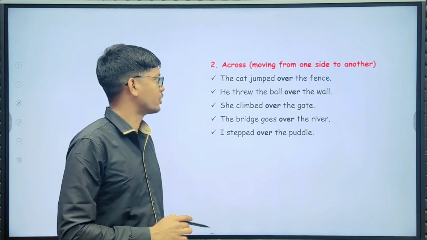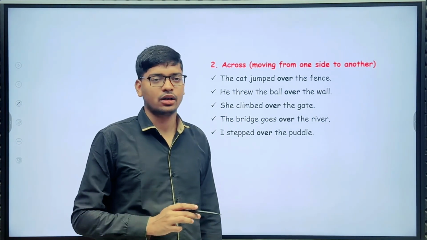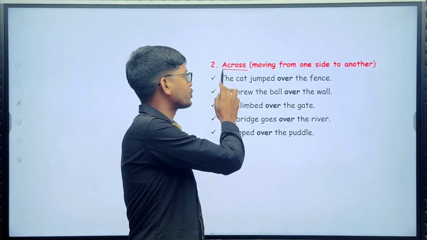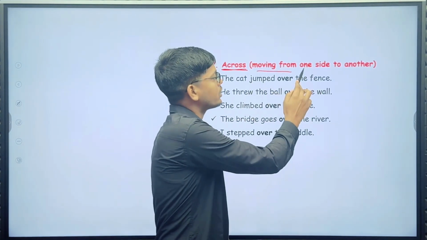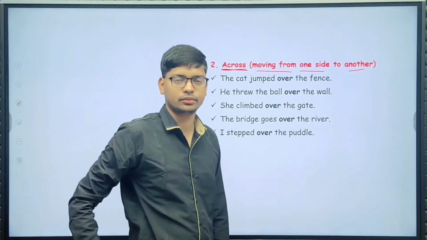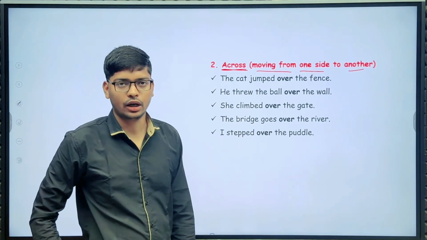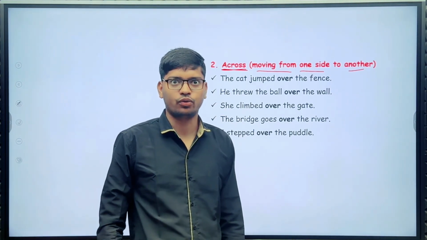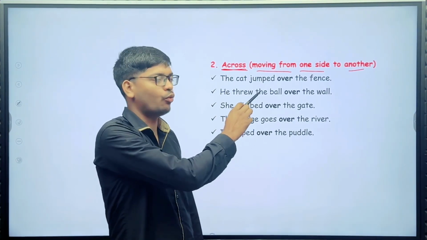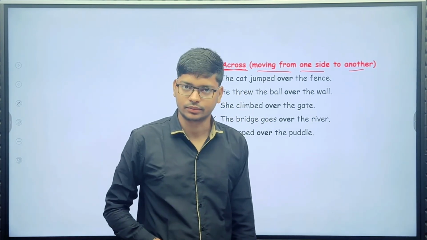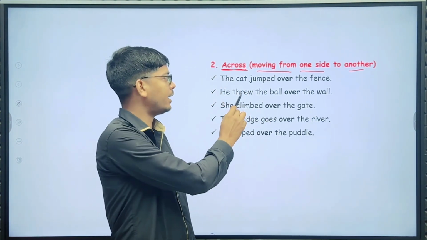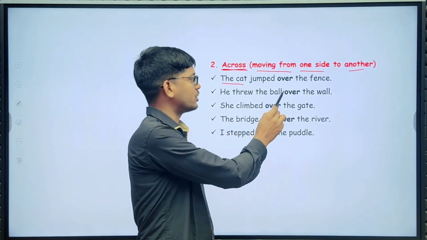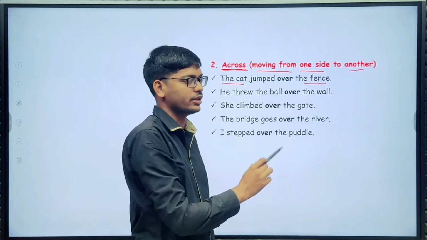The next use is across, in the sense of moving from one side to another. Let's see examples. The cat jumped over the fence.